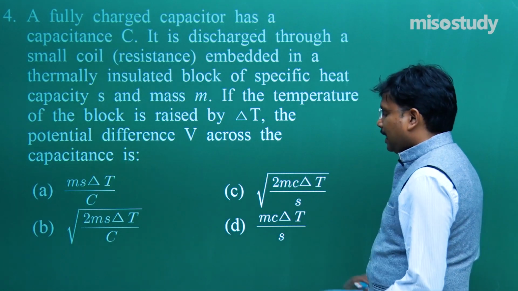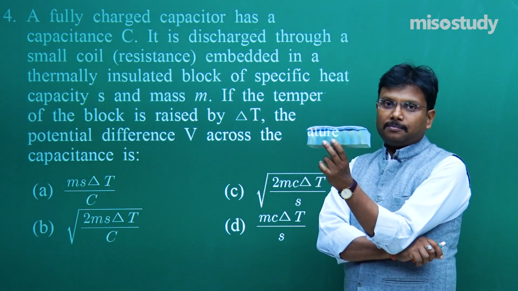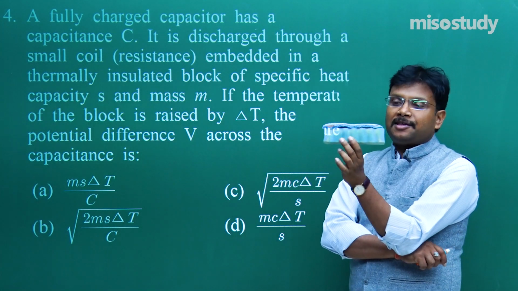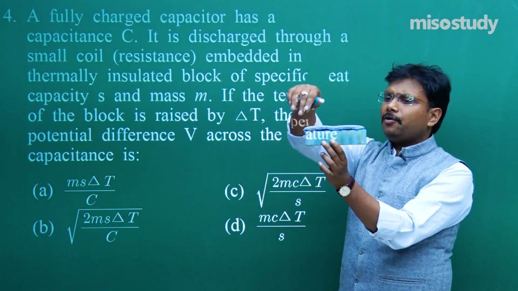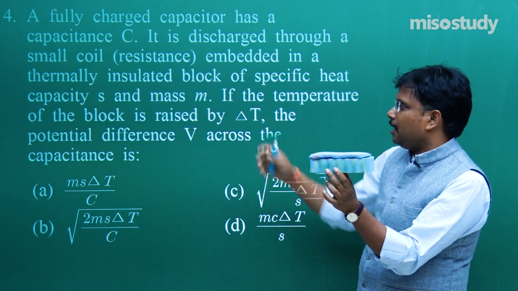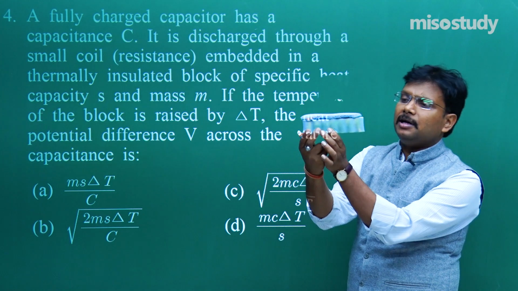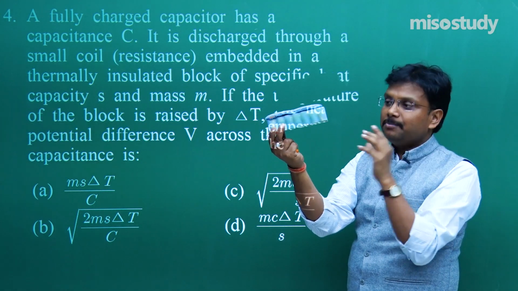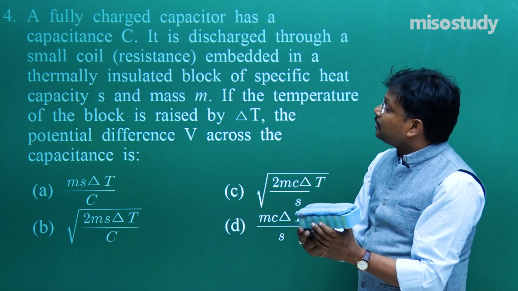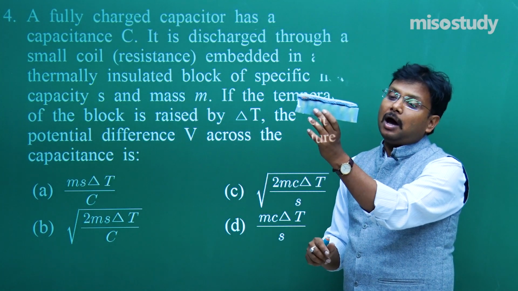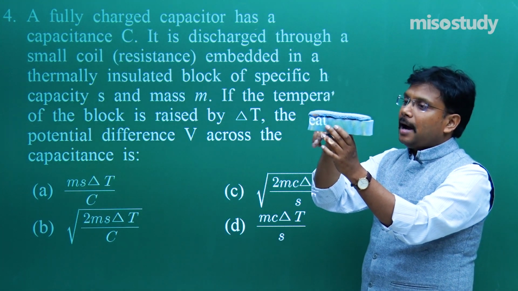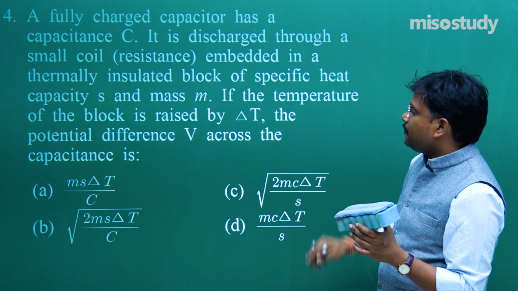The situation is like this. Let's say this is a block, and in this a small coil resistance is embedded. The mass of this block is given as M, and the specific heat capacity of this blue color material with which this block has been created is given as S. Fine. So after M and S are given, what exactly are we trying to find out?